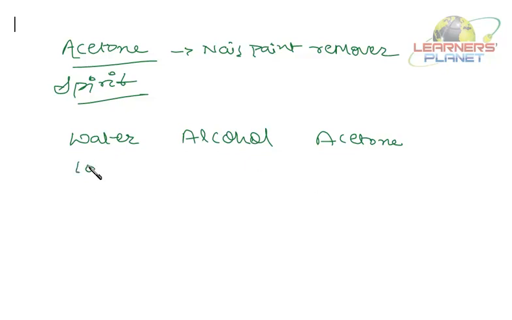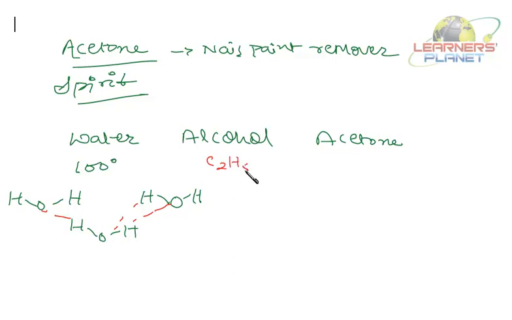Water has a boiling point of 100 degrees centigrade. Why so? Because the intermolecular force of attraction is high. Whereas in the case of alcohol, C2H5OH, the intermolecular force of attraction is less.